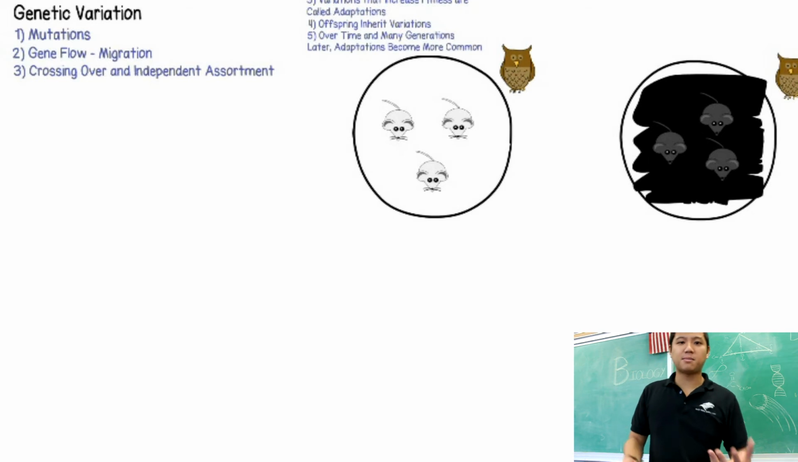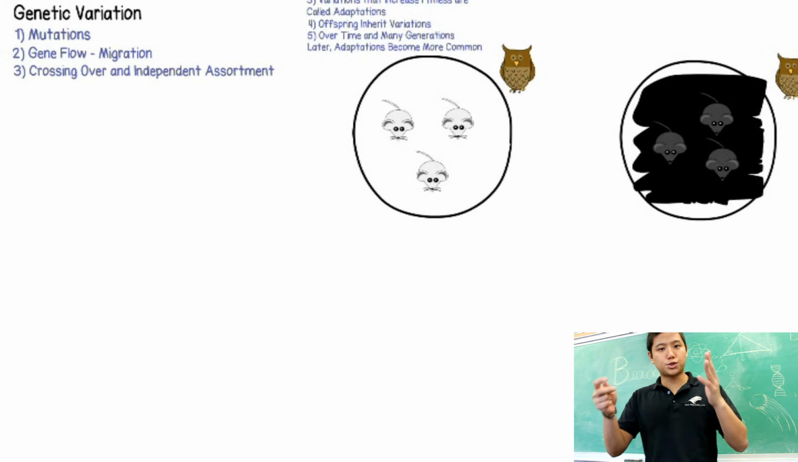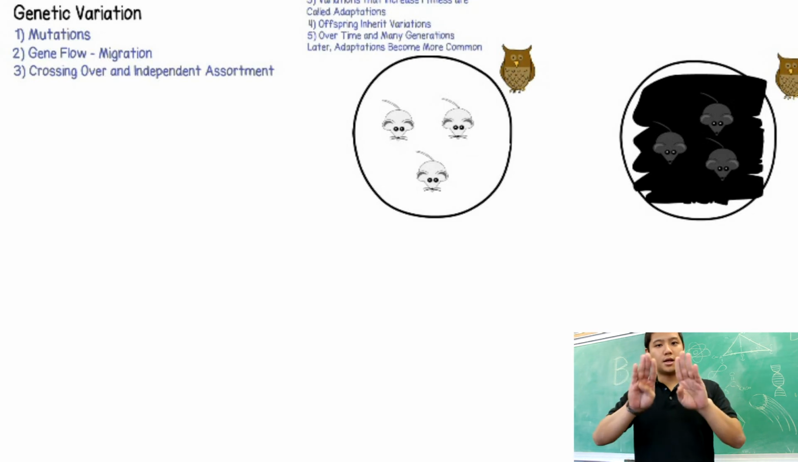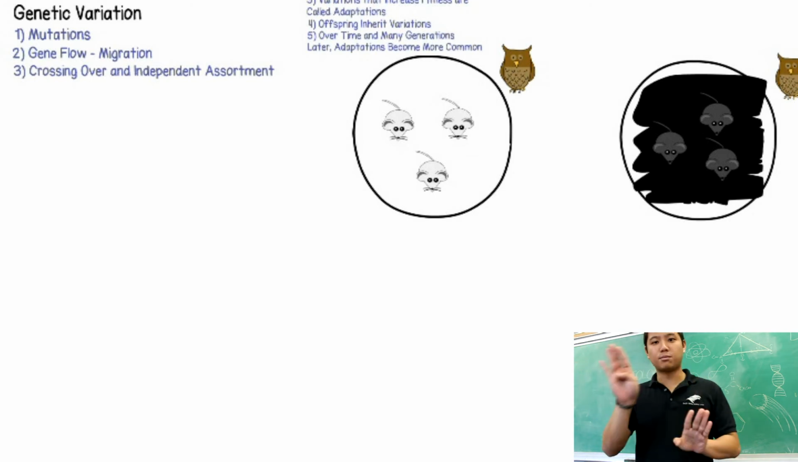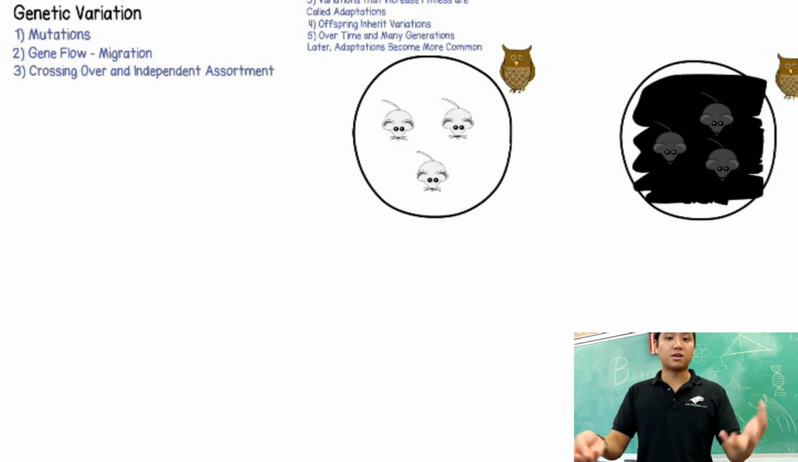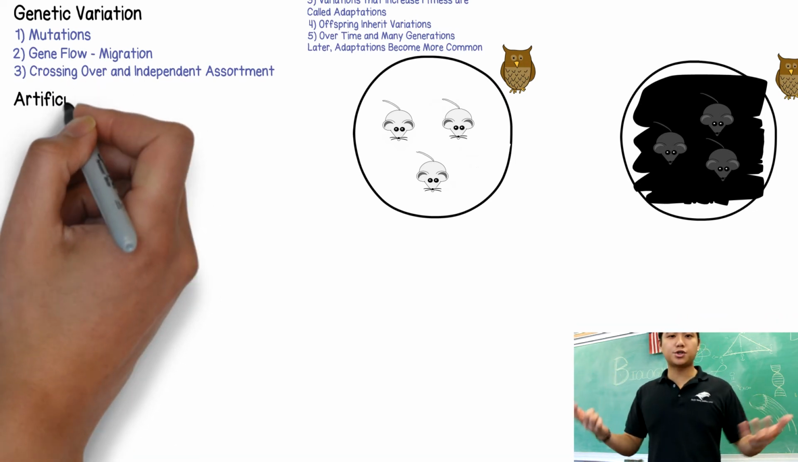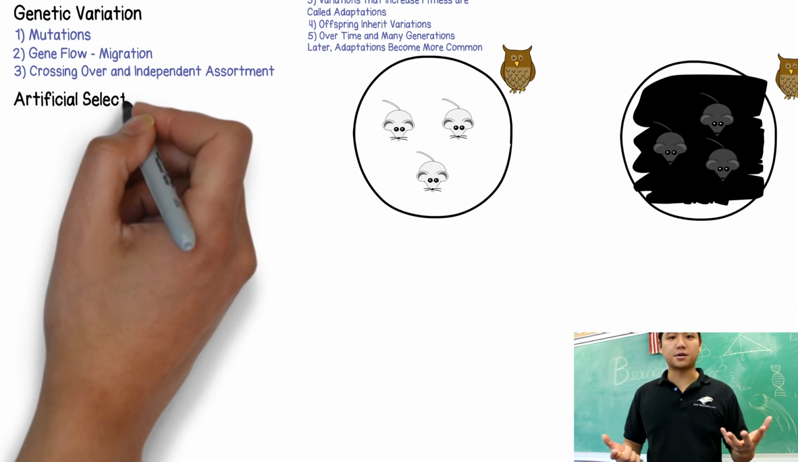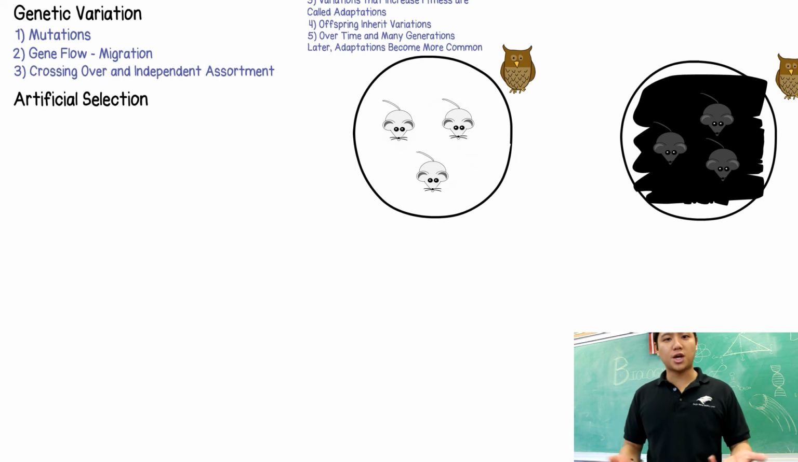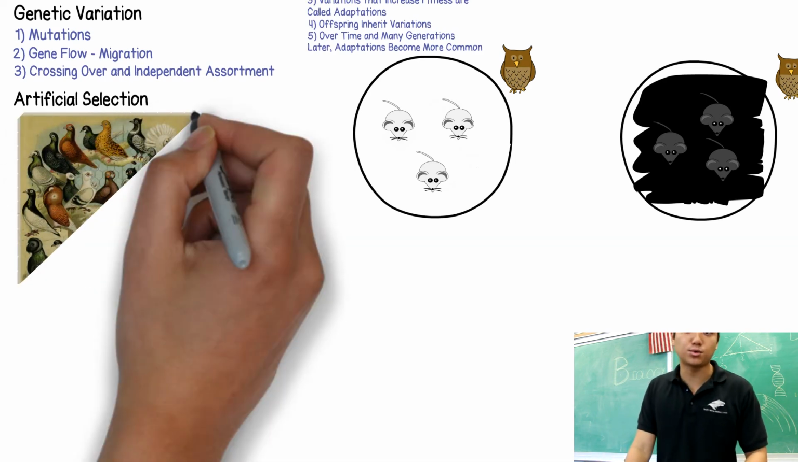Crossing over happens in meiosis when the chromosomes will exchange portions of their DNA, creating new combinations that weren't available in the original parents. We also have independent assortment during metaphase of meiosis. The homologous chromosomes are going to line up, and they can line up in various different patterns, leading into a lot of different combinations. So natural selection is nature being the selecting factor that causes these changes over time in the traits of these organisms.